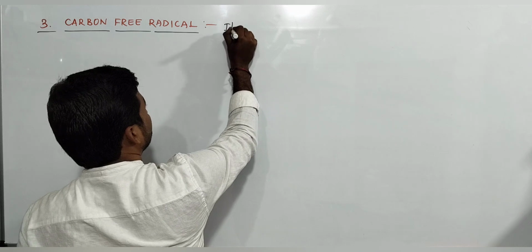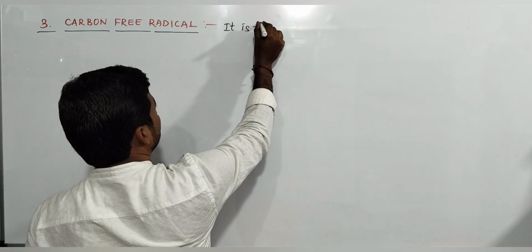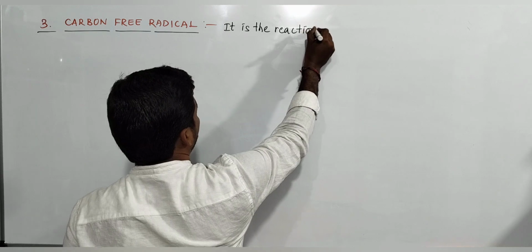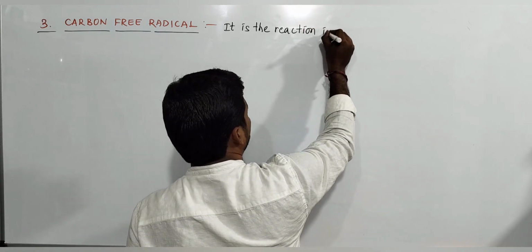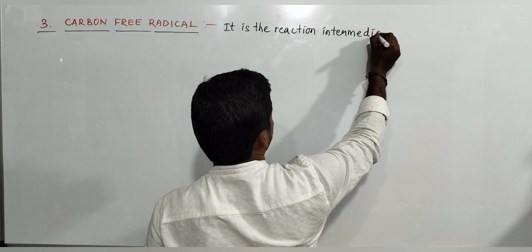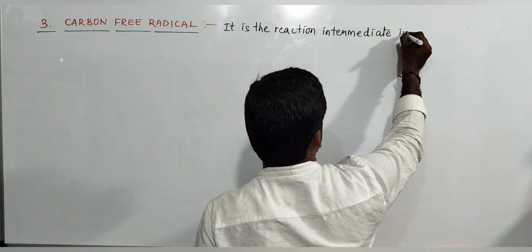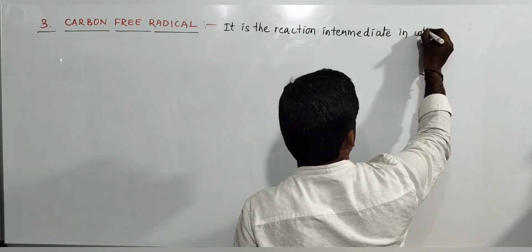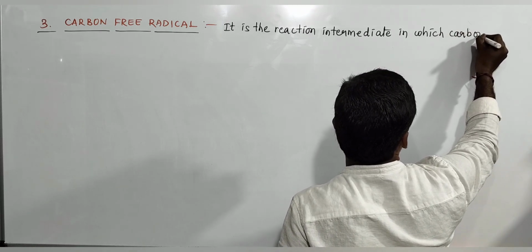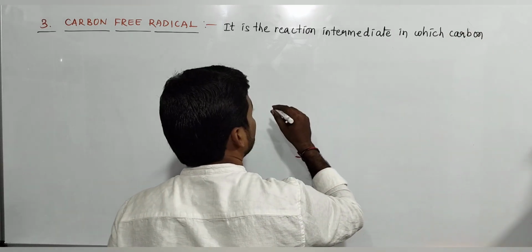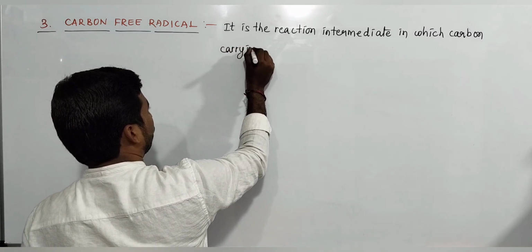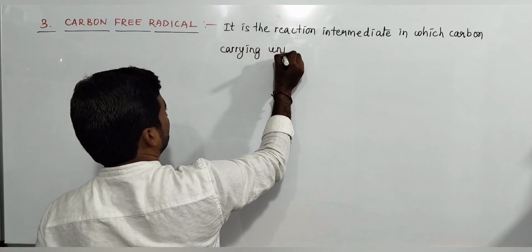What is a carbon free radical? It is a reaction intermediate in which carbon is carrying an unpaired electron.